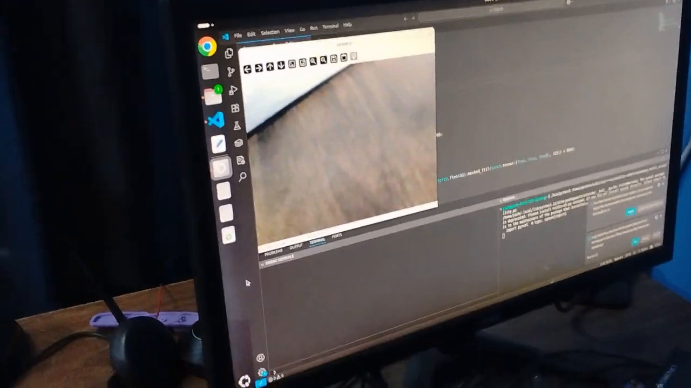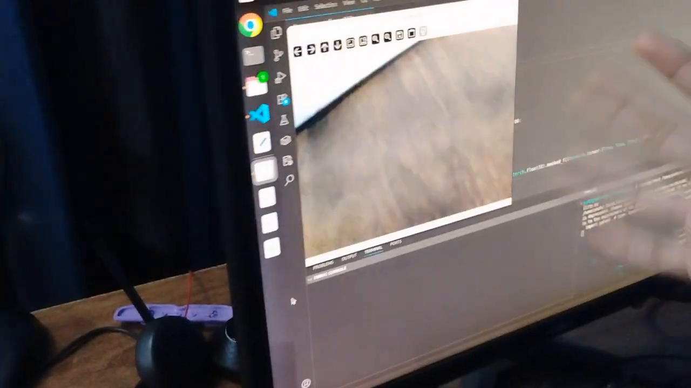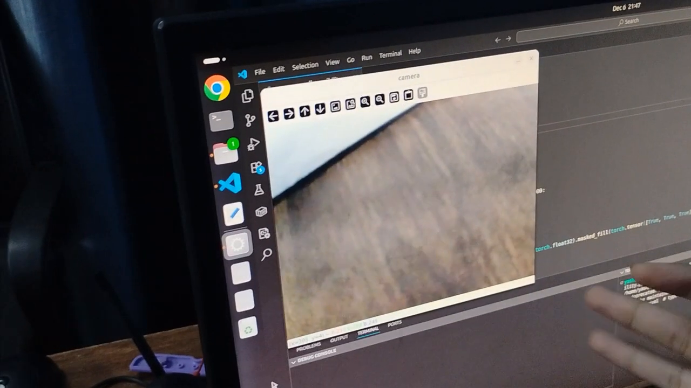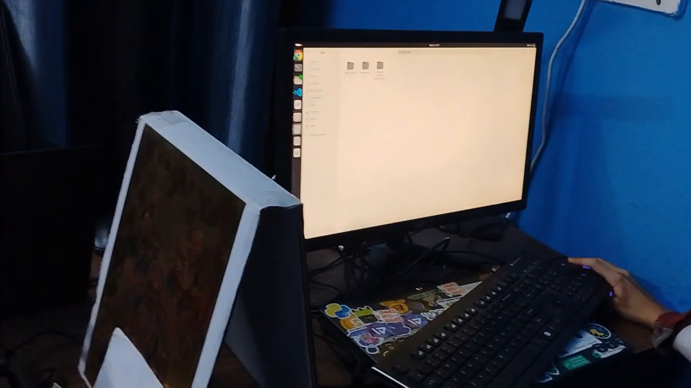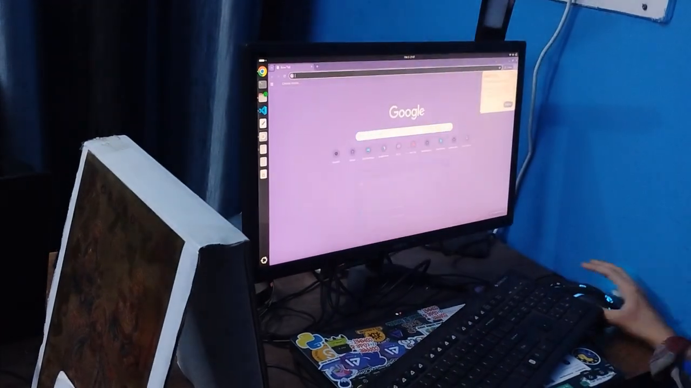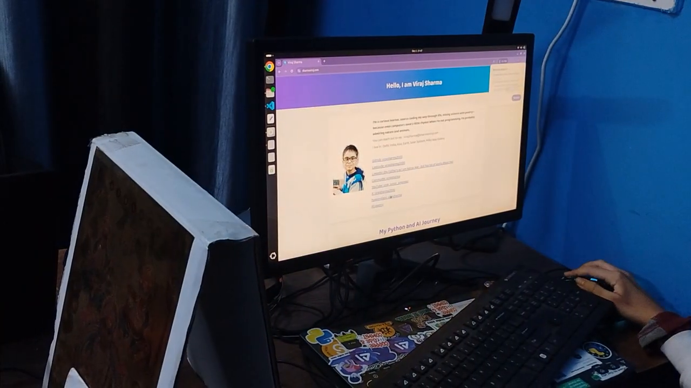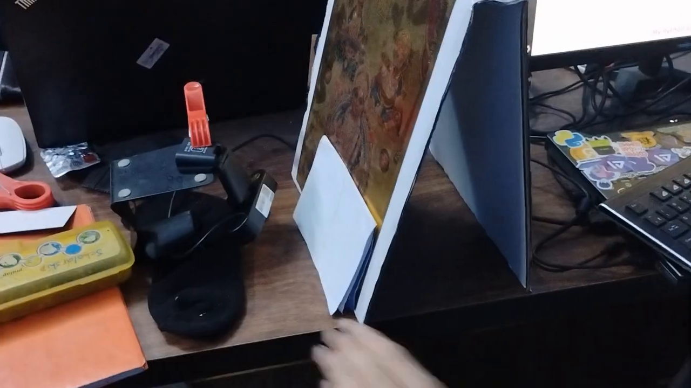So here I am showing the camera view so that we can check which color it is showing. Currently it's neither black nor white, so because of that it's not scrolling or doing anything. But see, whenever I bring it to the black color, it will start scrolling. So let me show you the exciting and mind-boggling part.